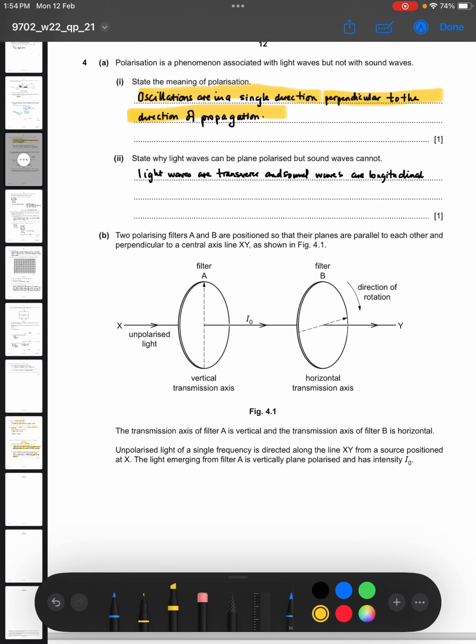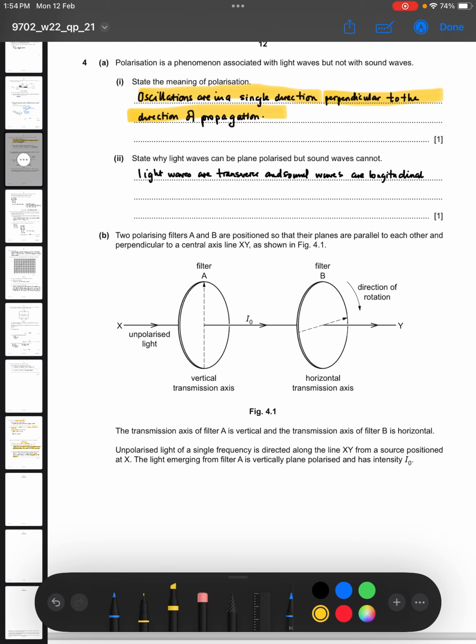Those vibrations are not in several directions. They are in one direction, parallel to the direction of propagation. Unlike those which are perpendicular to the direction of propagation, which can be in several different planes. So we remove all other planes and are left with one direction, and then we say that this wave is plane polarized, or polarized in one plane.